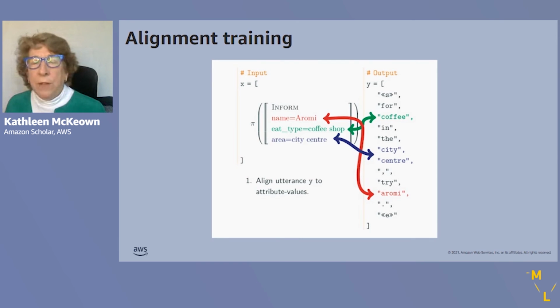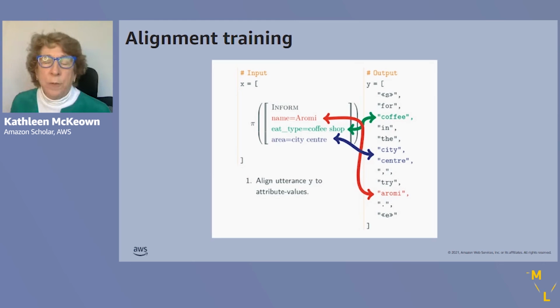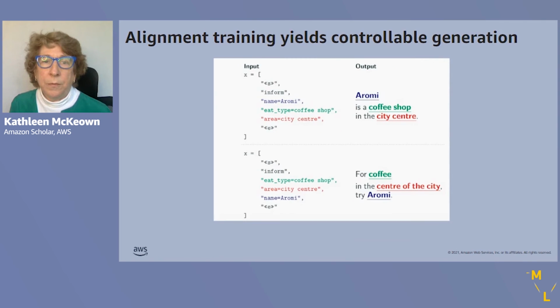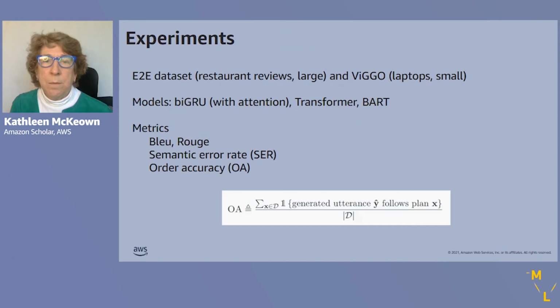So we propose a method called alignment training, where we want the output to follow the order of the attributes in the input. So instead of what's shown here, we train a system so that it generates outputs such as the following, following the order of the input attributes. And we find that with alignment training, we can yield controllable generation. So we can control what our output looks like by using the correct ordering of attributes on the input.